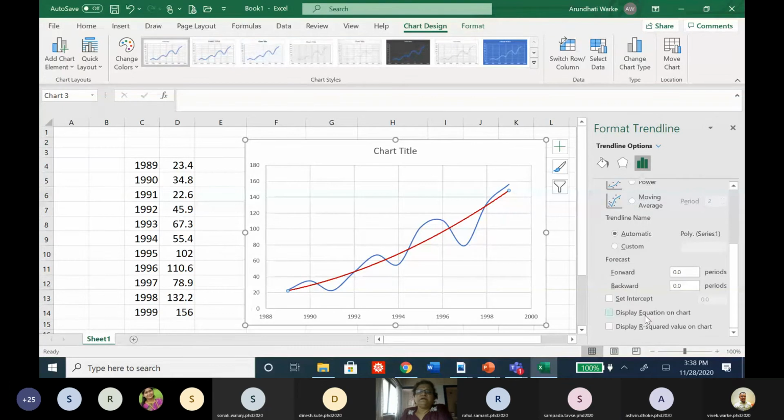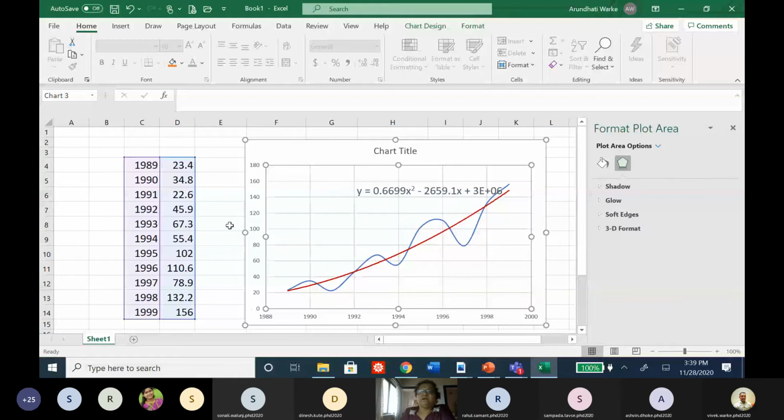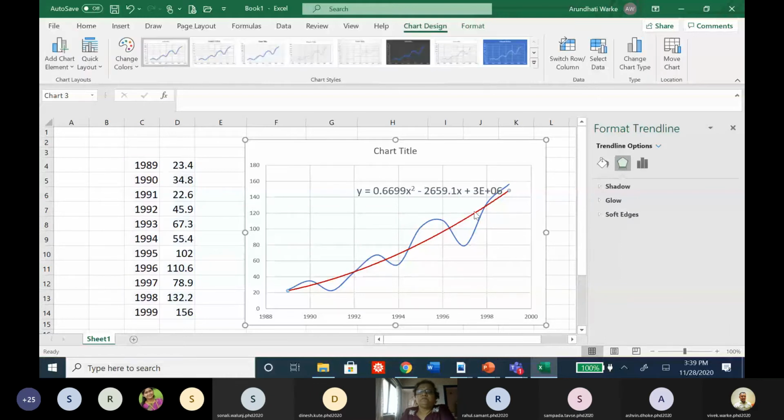And its equation can be displayed here. This is the equation. You can see this equation. Because this is a random data, you will see that the constant value is very big. It is 3 into e to the power plus 6, means it is very big. No problem, but because this is a random data, we can get such values. All right. Is that clear?